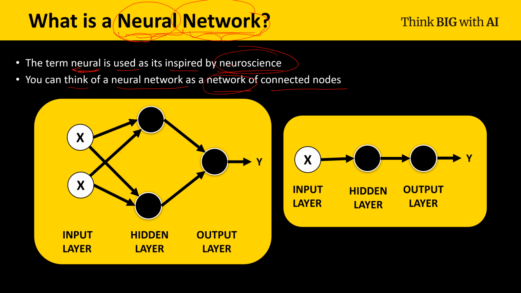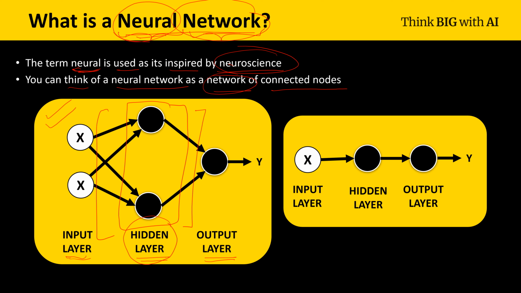Let's see a very simple neural network on the left hand side. In this network, we have an input layer, a hidden layer, and an output layer. Just for simplicity, currently I'm denoting the hidden layer with only one layer. But this hidden layer could be one layer, two layers, or multiple layers. Any number of layers between the input layer and output layer would be considered as hidden layers. This is clear.